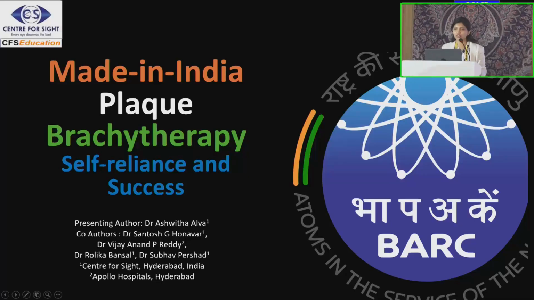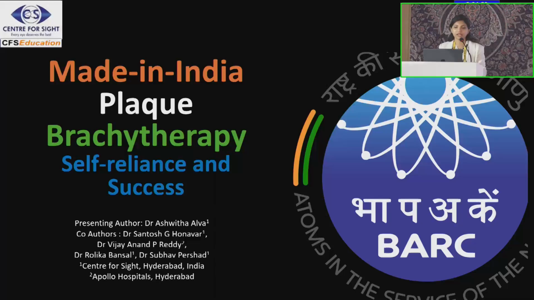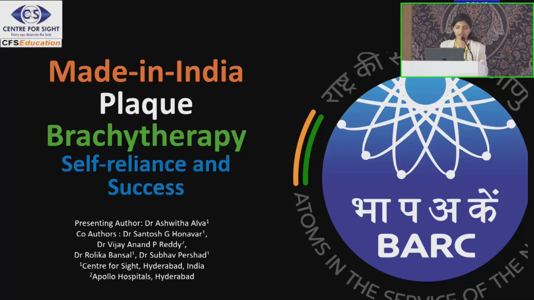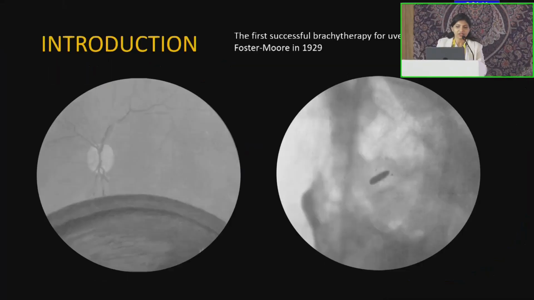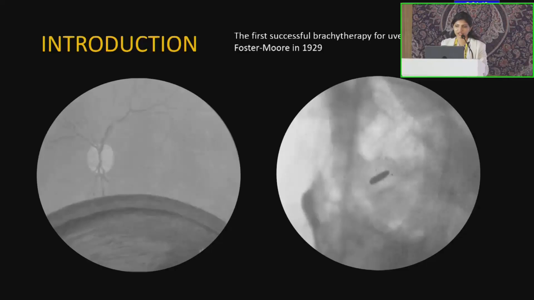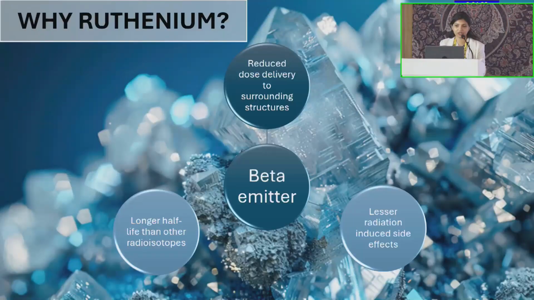I stand here to proudly present the self-reliance and success story of the Made in India plaque brachytherapy, which was initiated by the Bhabha Atomic Research Center in coordination with our mentor, Dr. Santosh G. Honavar. The first successful use of plaque was by Foster Moore way back in 1929, where it was used for retinoblastoma. From there on, various designs and isotopes have been curated.